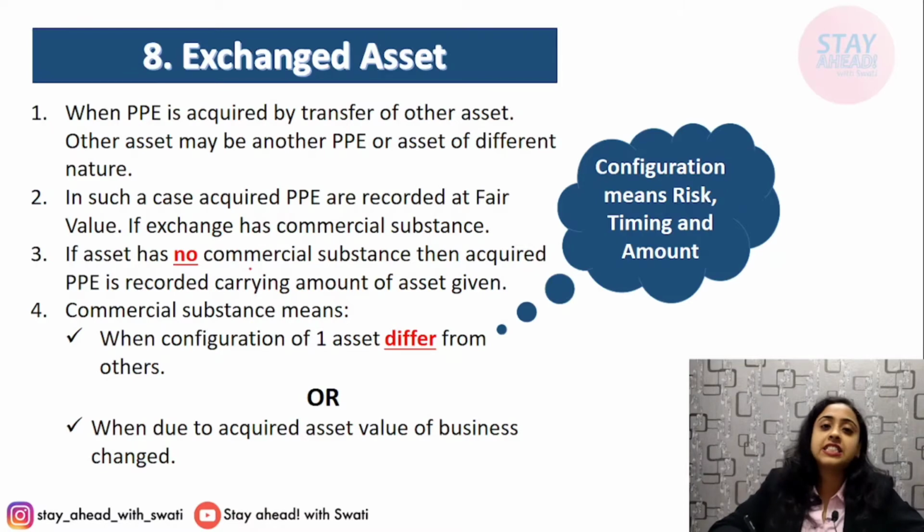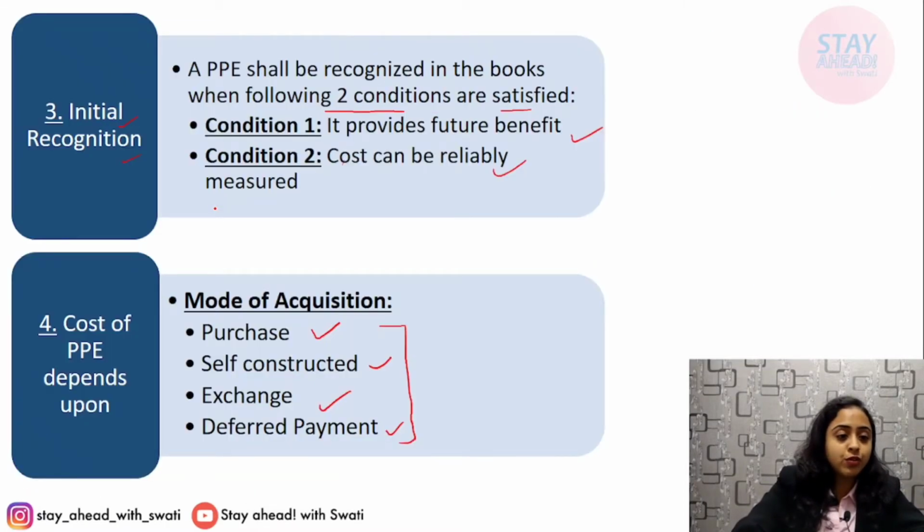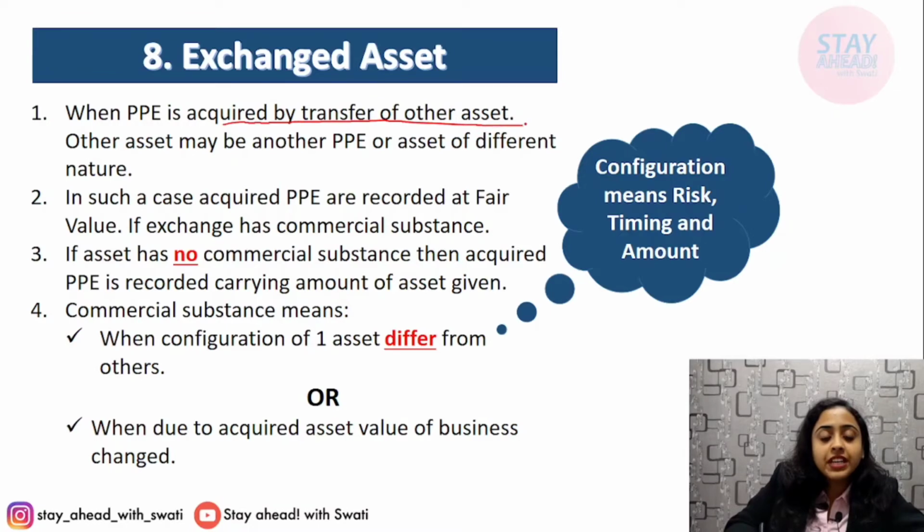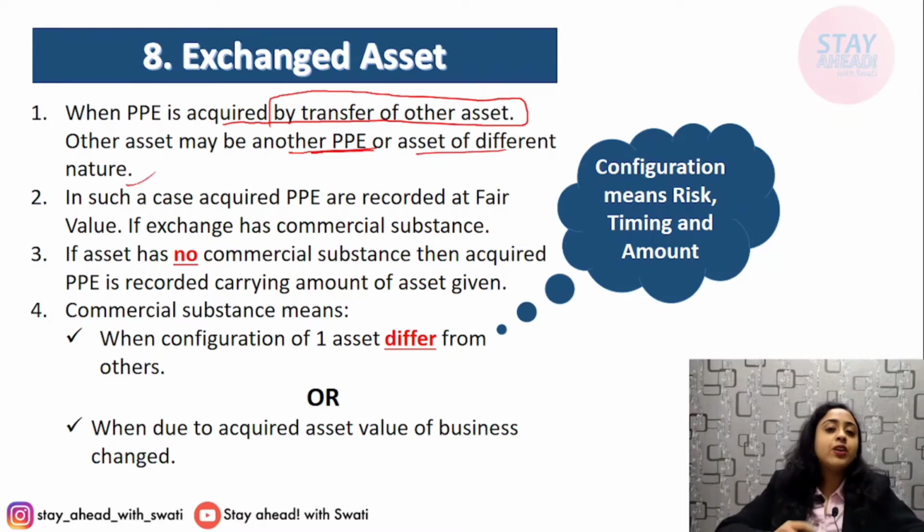Next comes exchange asset, okay. Here we have discussed about four modes of acquisition. We have discussed about purchase, self-constructed and deferred payment. Now we will discuss about what? Exchange asset. Exchange asset is what? Is acquired by transfer of any other asset. Now this PPE, the other asset may be any other asset, another PPE, or any asset of different nature. Okay, when you are acquiring any PPE by exchanging, by giving in return, by paying any other asset, this is known as exchange of asset.